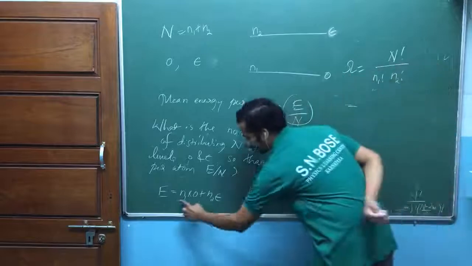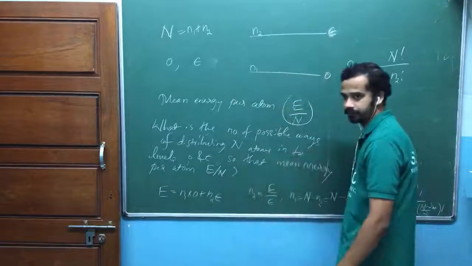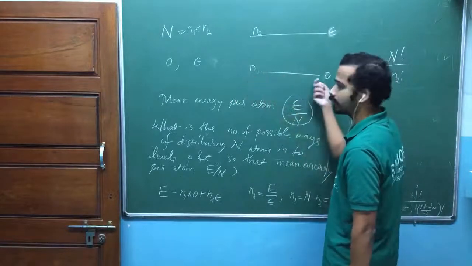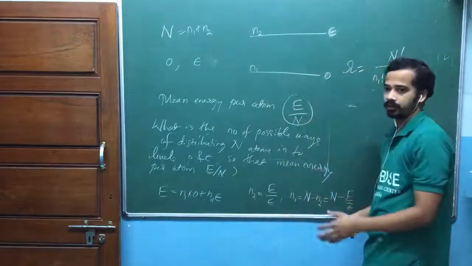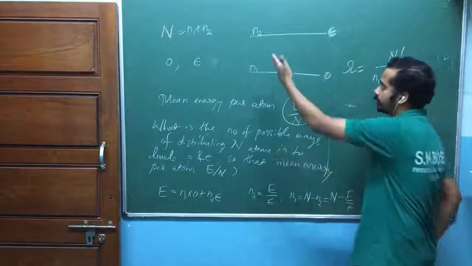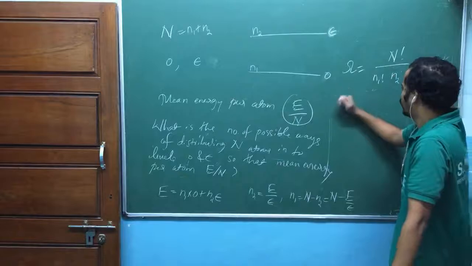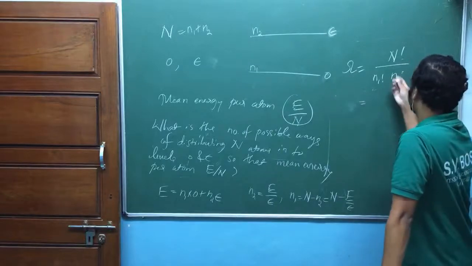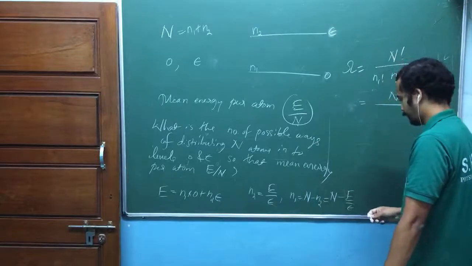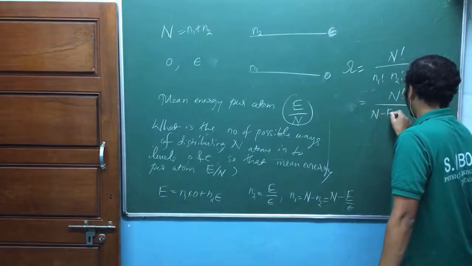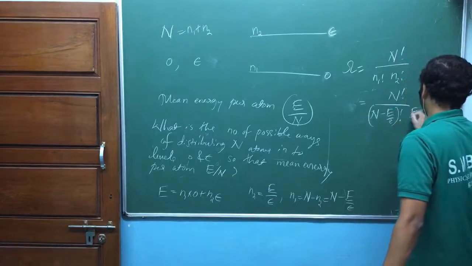Because of n1 particles in the 0 state and n2 particles in the energy e state, what is the total energy of the system then? n1 particles are in energy 0, they will not contribute to any energy. n2 particles are in this state, each of them contributes energy e, so n2 into e is the total energy contribution. So the number of possible ways of distributing is equal to n factorial divided by, n1 is n minus E by e factorial, and E by e factorial.